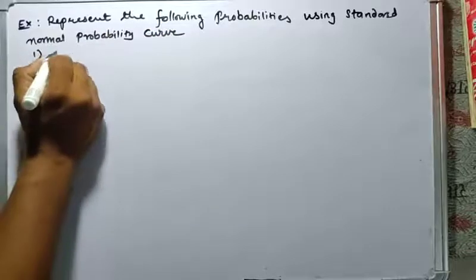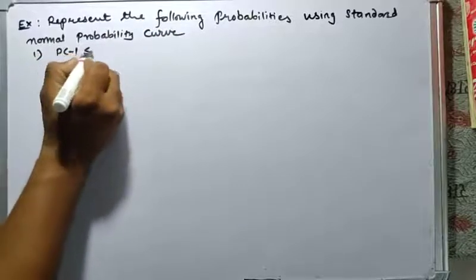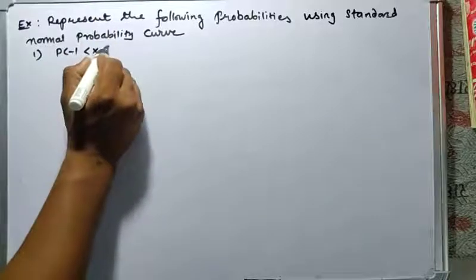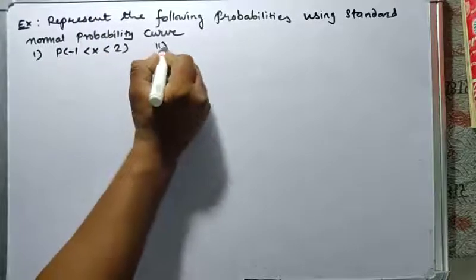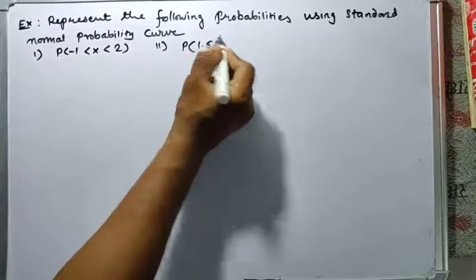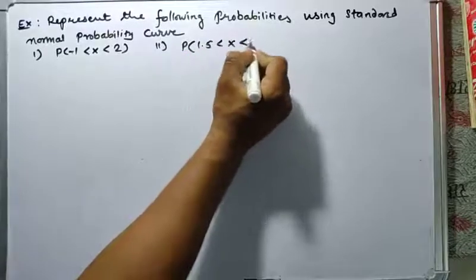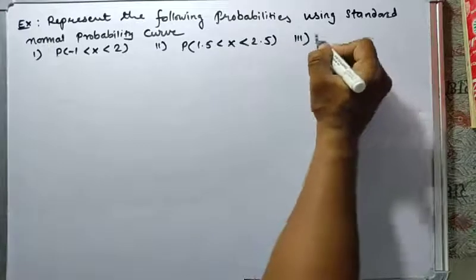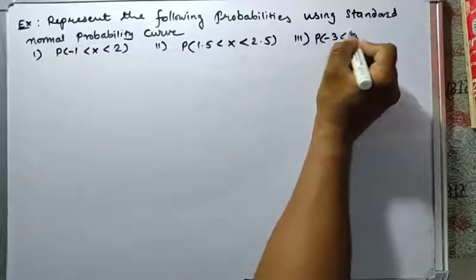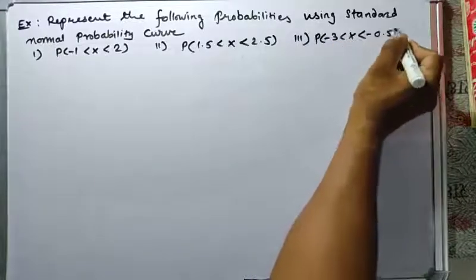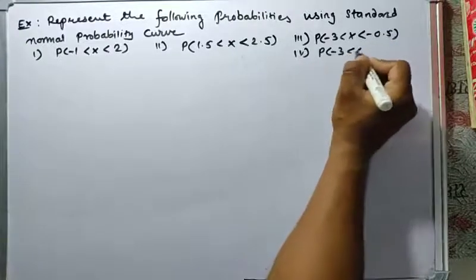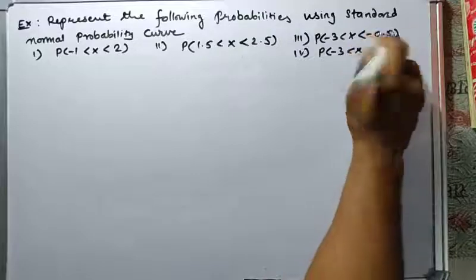First one is the probability of -1 less than x less than 2. Second, the probability of 1.5 less than x less than 2.5. Third is the probability of -3 less than x less than -0.5. And fourth, the probability of -3 less than x less than 3.